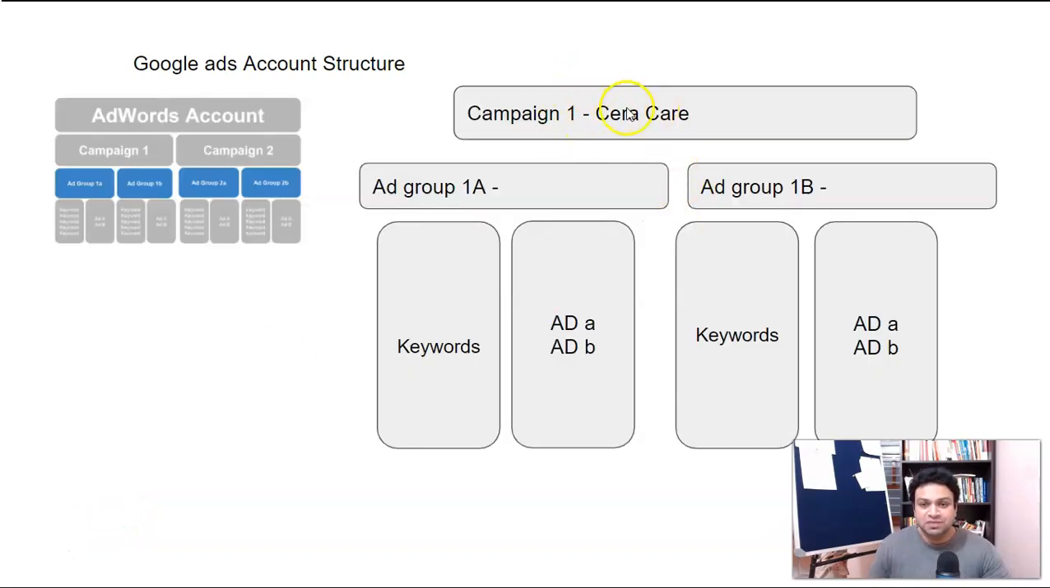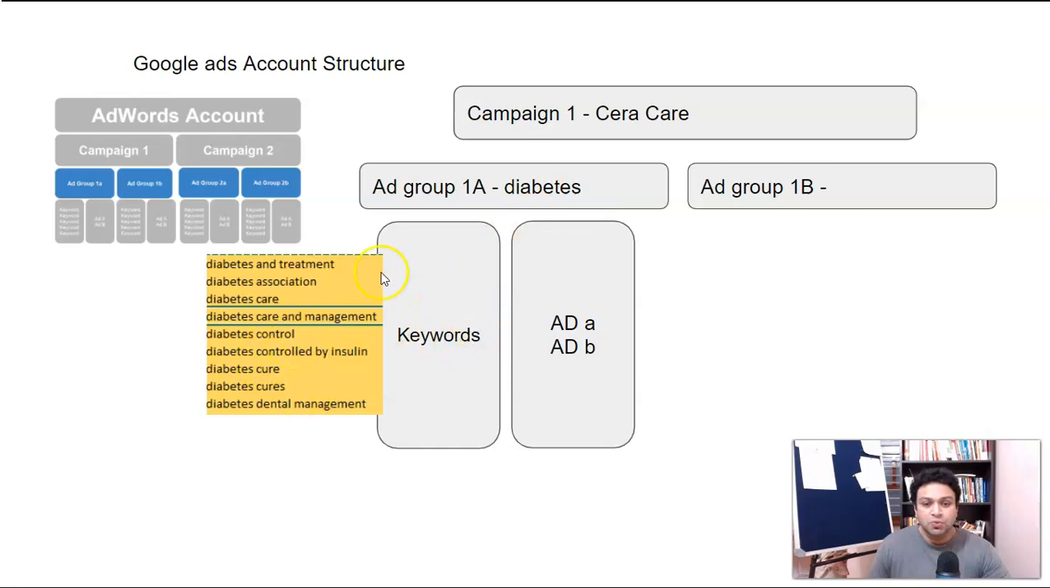For example, guys, this is the campaign which I took, and you want to promote this product, SeraCare. You'll get ad group 1A, you'll get ad group 1B, you can create 1C, D, and more. Each of these ad groups has keywords and ads. So now let's assume you are using ad group 1A with keywords like diabetes. So you must use all the keywords in this ad group related to diabetes only.